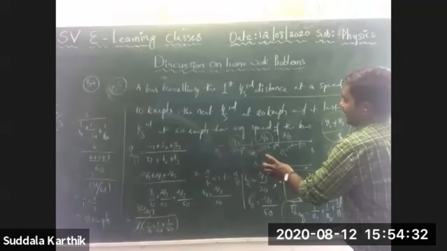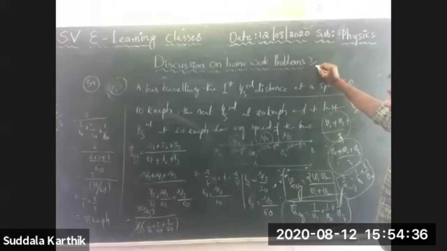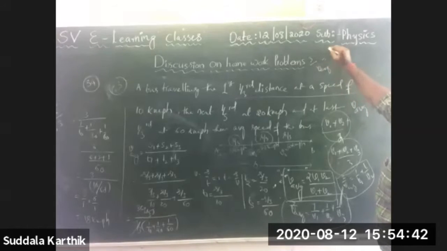1 by 10 plus 1 by 20 plus 1 by 60. So 3 by V average is equal to 1 by 10 plus 1 by 20 plus 1 by 60.